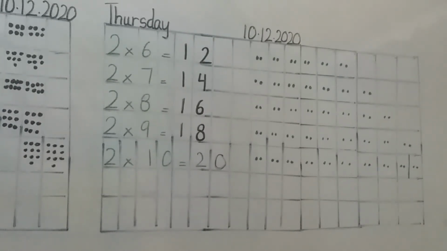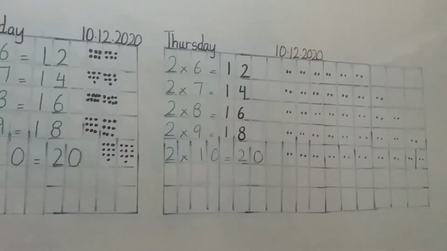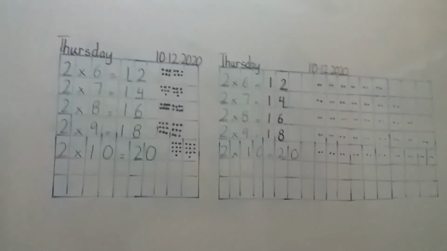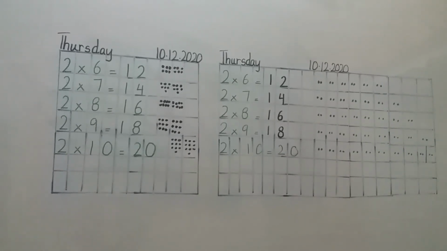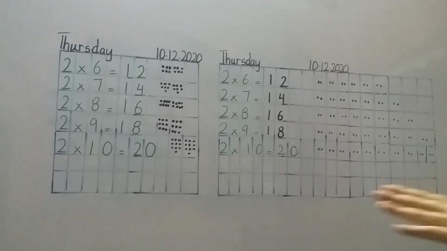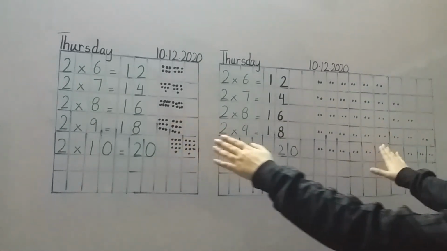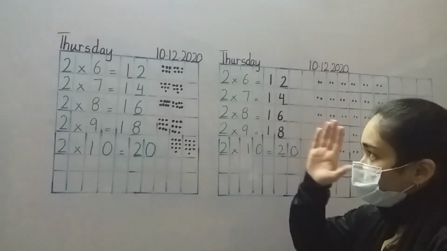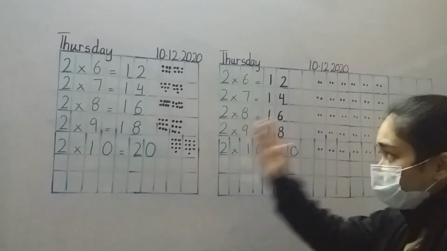Let me show you and let's match our answers with method number 1 and method number 2. See, that is method number 1, on your left. This is method number 1 and this is method number 2. Over here it can get confusing while drawing the dots, but it is much easier than this one.